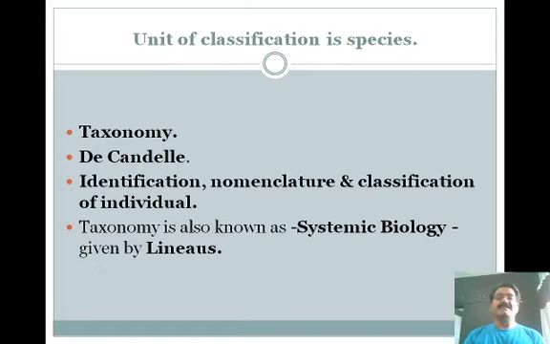The unit of classification of animals is the species. Taxonomy is the branch of science in which we study the taxonomic characters of animals or plants for their identification. Decadals were the first to make such a classification, that is, they made the identification, nomenclature and classification of individuals. So taxonomy is also known as systematic biology, a term given by Linnaeus.